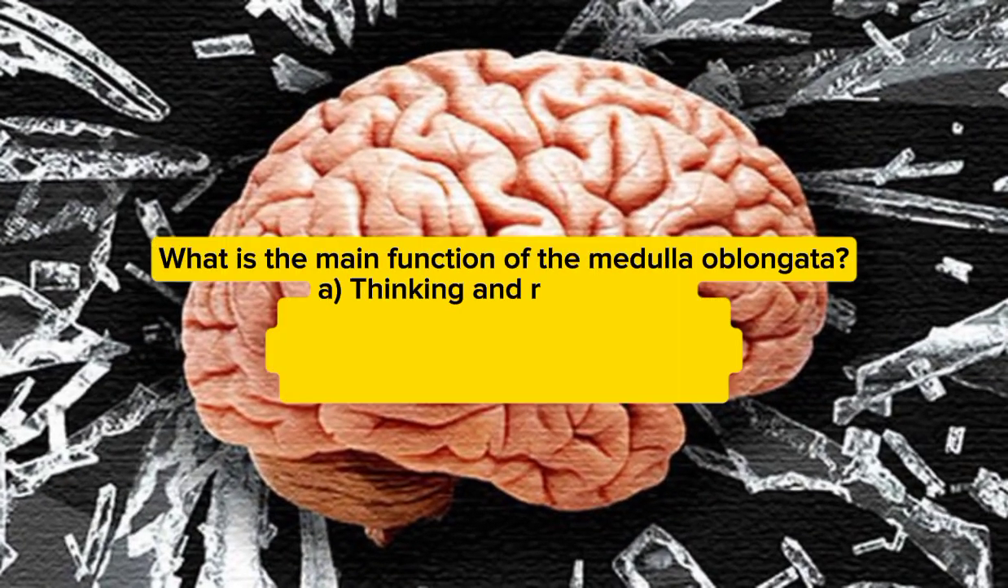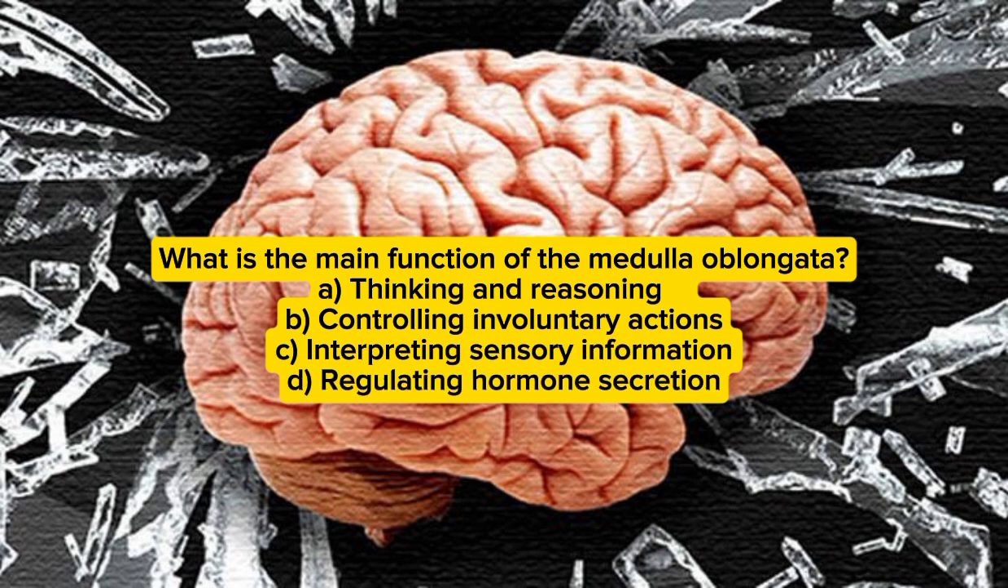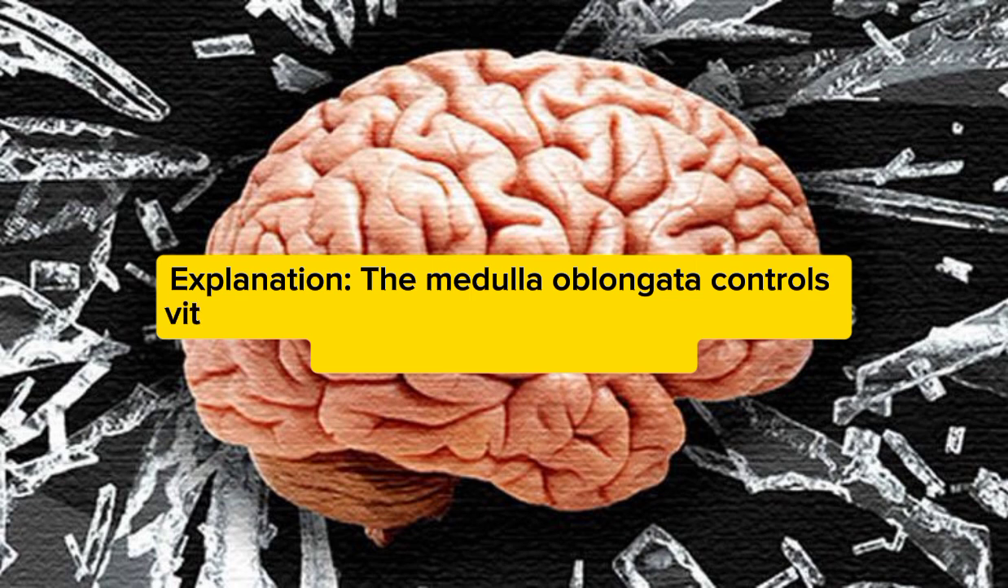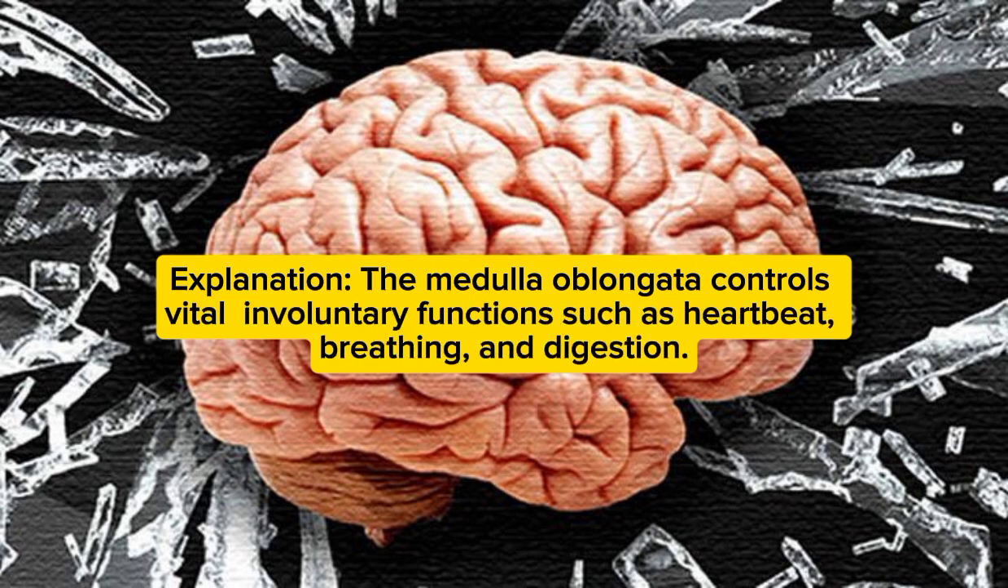What is the main function of the medulla oblongata? A. Thinking and reasoning, B. Controlling involuntary actions, C. Interpreting sensory information, D. Regulating hormone secretion. Answer: B. Controlling involuntary actions. Explanation: the medulla oblongata controls vital involuntary functions such as heartbeat, breathing, and digestion.